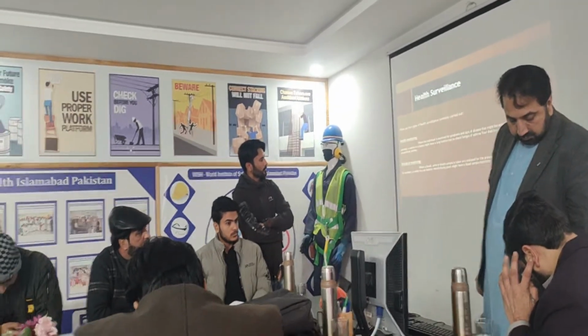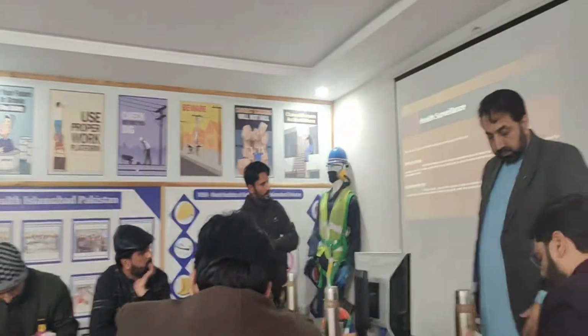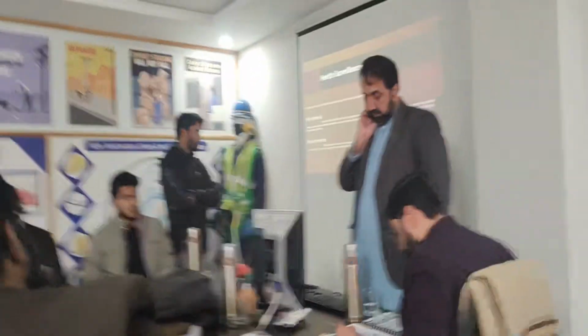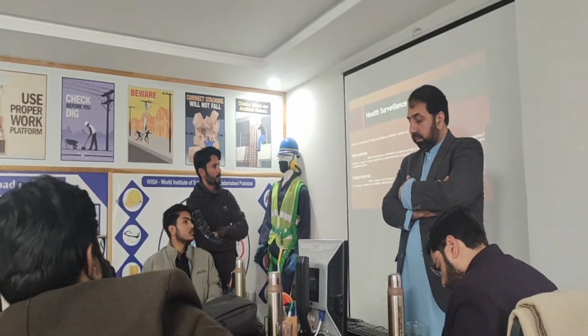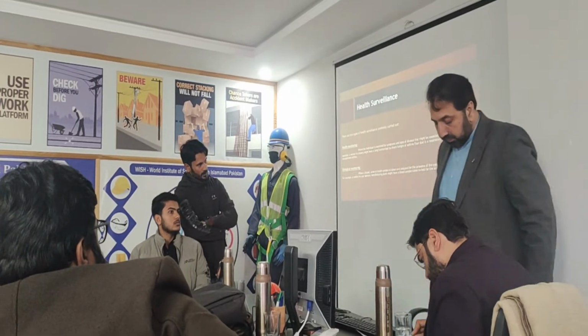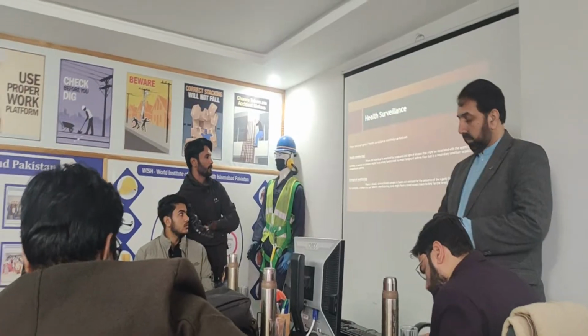Biological monitoring, where a blood, urine, or breath sample is taken and analyzed for the presence of the agent itself or its breakdown products. For example, a worker in a car battery manufacturing plant might have a blood sample taken to test for the levels of lead in the bloodstream.